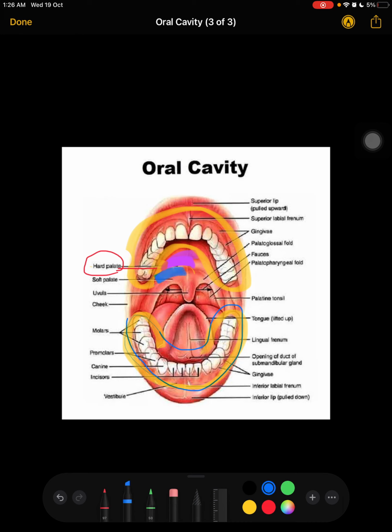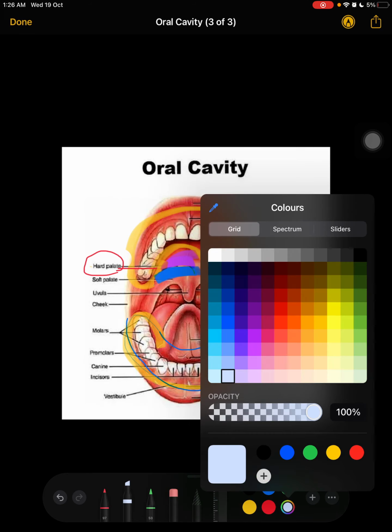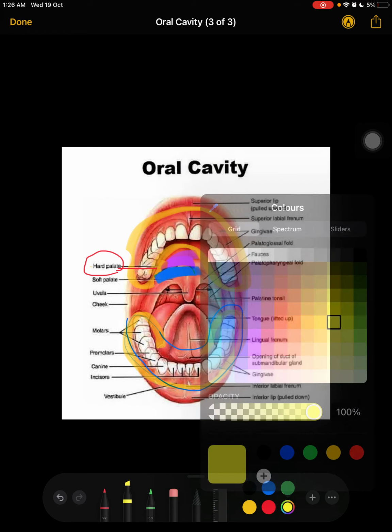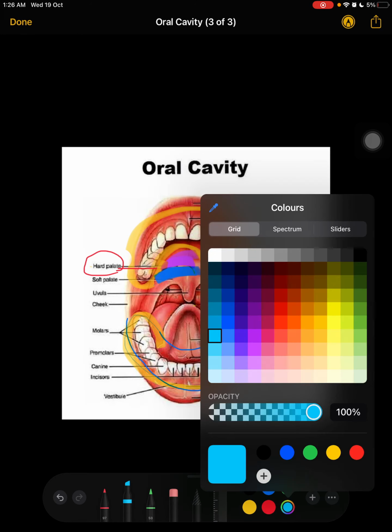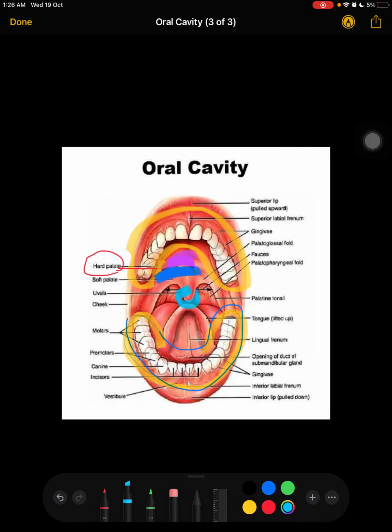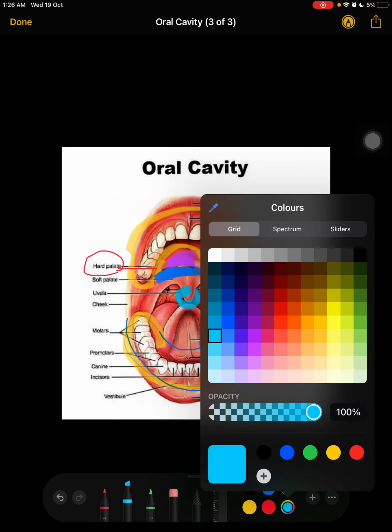We have the soft palate over here, and in the middle of the soft palate we have this uvula. Then there is another muscular structure which I was talking about.